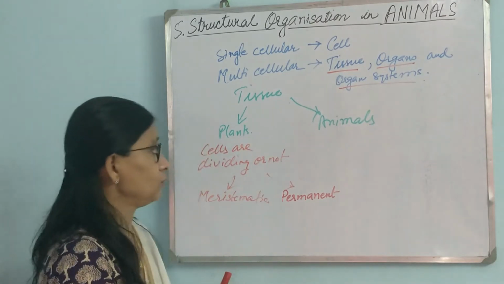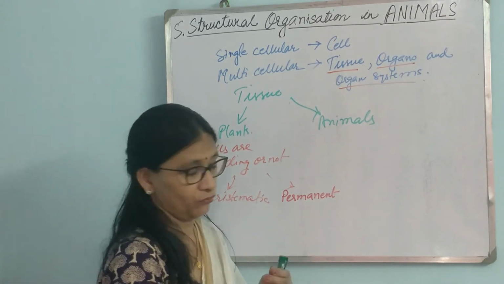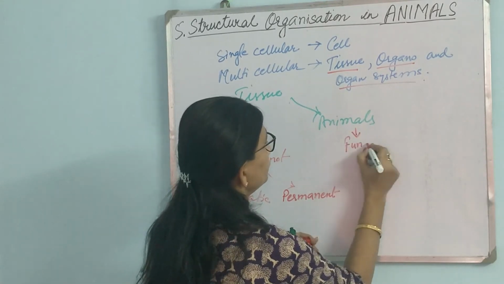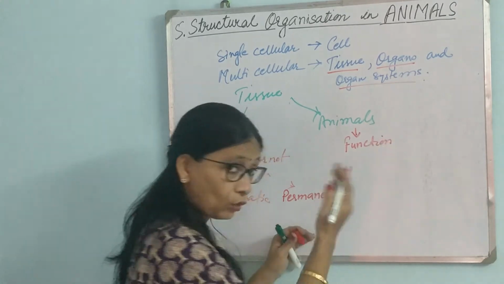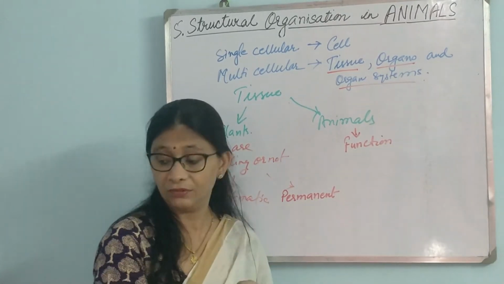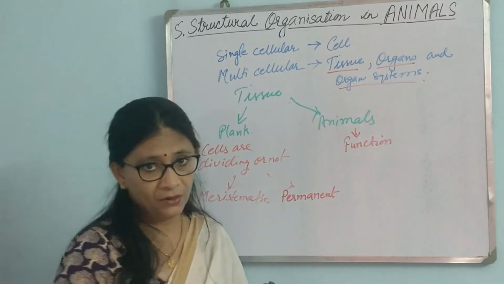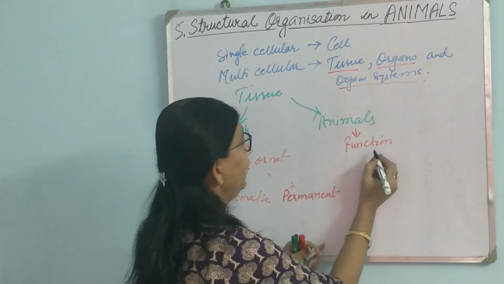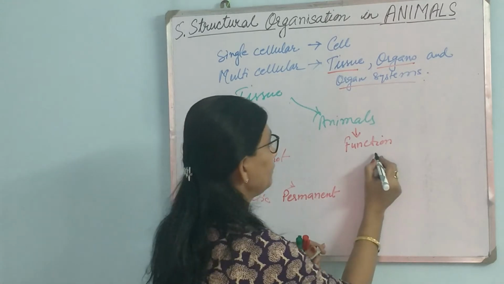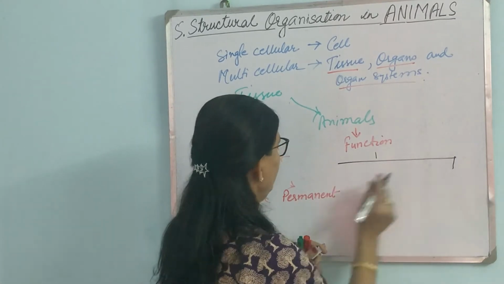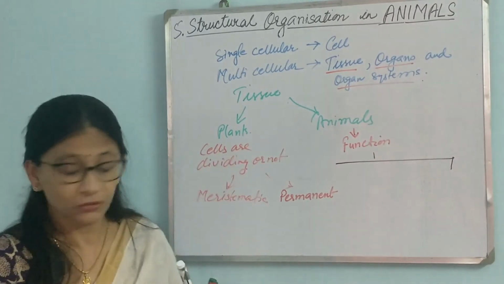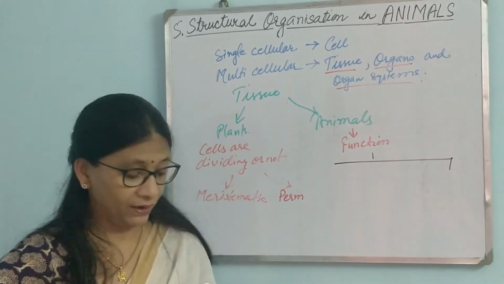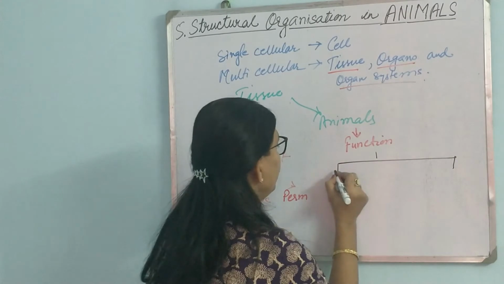Rather, it is based on what functions they perform. It is solely based on function, according to which their shape, size, system, everything varies. So, depending on function, the division is made. And what is the division made? Let us see. Animal tissues are divided into 4 types.